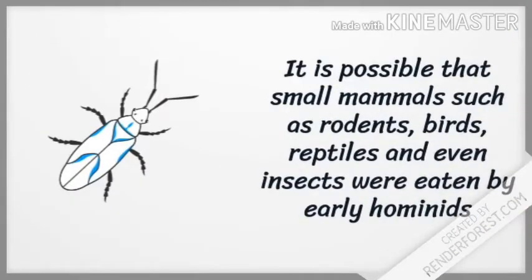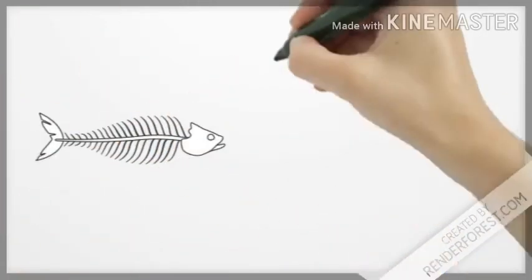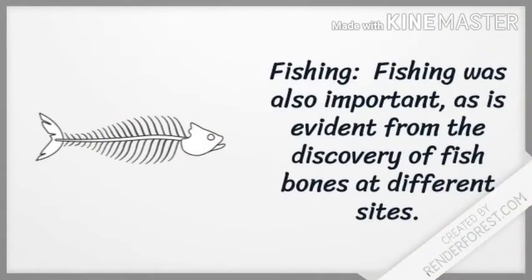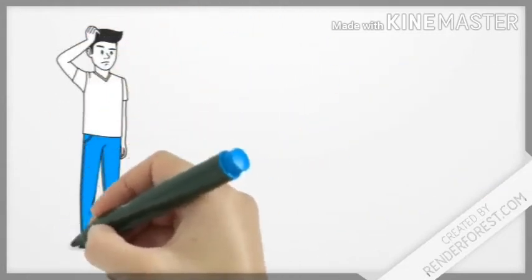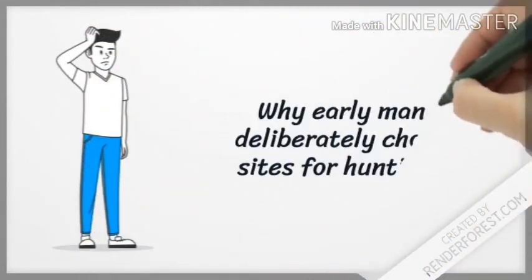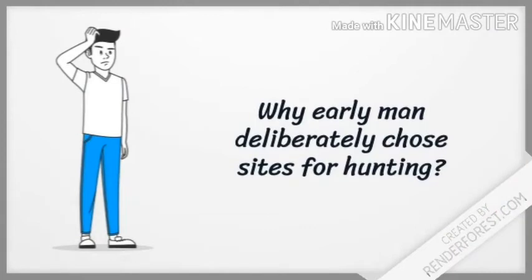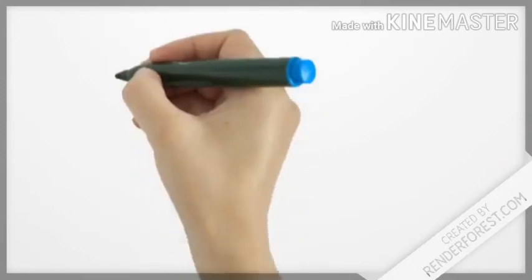It is possible that small mammals such as rodents, birds, reptiles and even insects were also eaten by early hominids. Hominids used to obtain food through fishing too, as is evident from the discovery of fish bones at different sites. In order to obtain food, the early men deliberately chose sites for hunting. But the question is why? Why did they choose these sites for hunting?